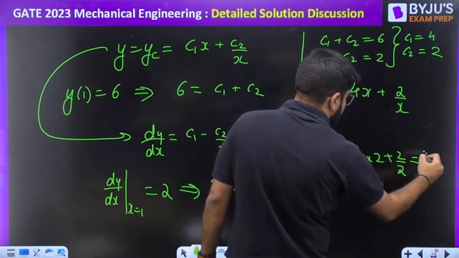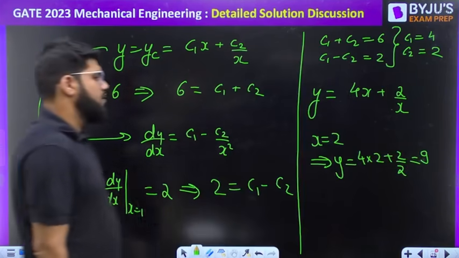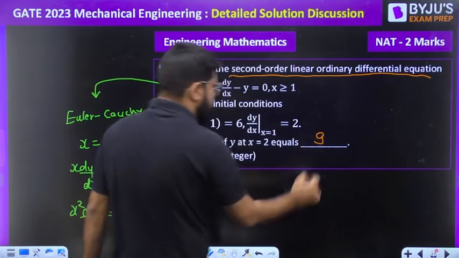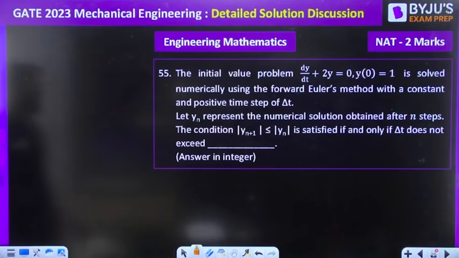So 8 plus 1 is equal to 9. The value of y at x equal to 2, the correct answer is equal to 9. Moving ahead to the next question.